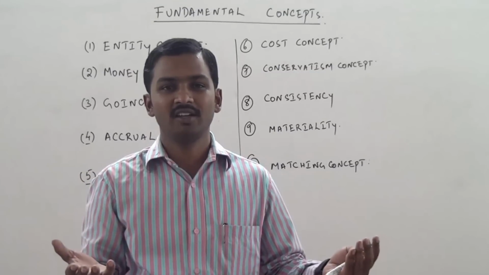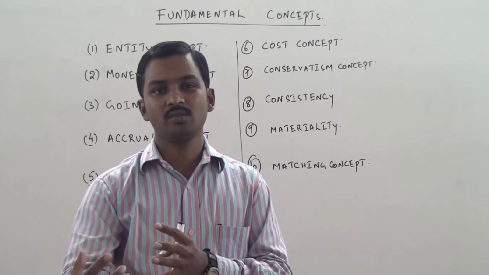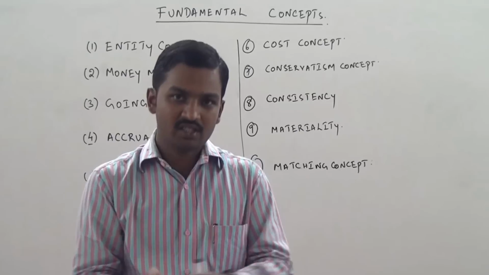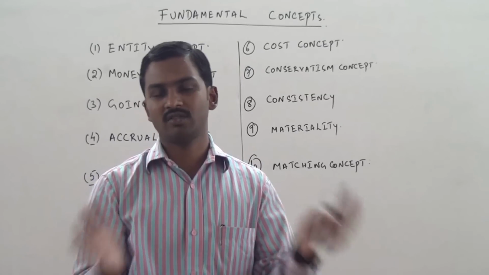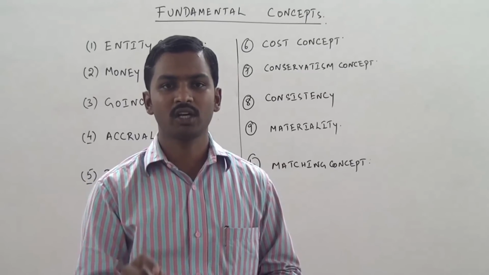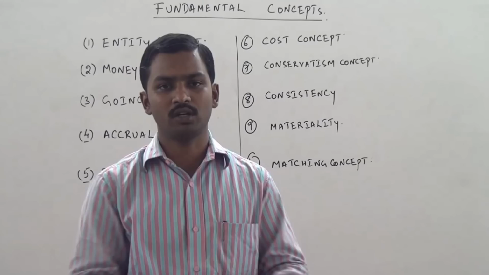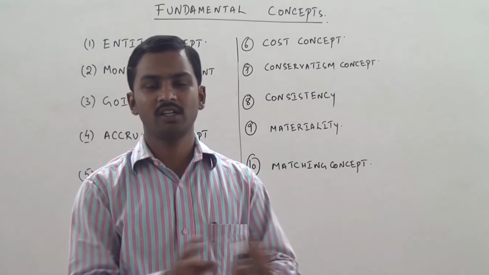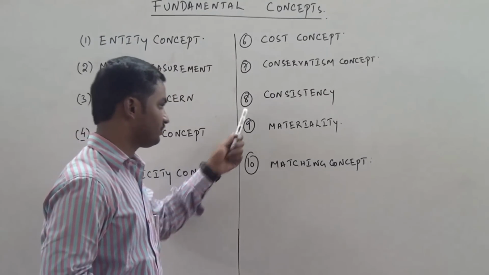In a similar way, when you are preparing your financial statements, the accounting policies behind financial statements of this year and the next year should be the same to compare them. If you don't have the same policies, financial statements will lose comparability. That is why we have to follow the accounting policies on a consistent basis. We should not change the accounting policies, accounting methods from one year to the other year. That is called as the consistency concept.